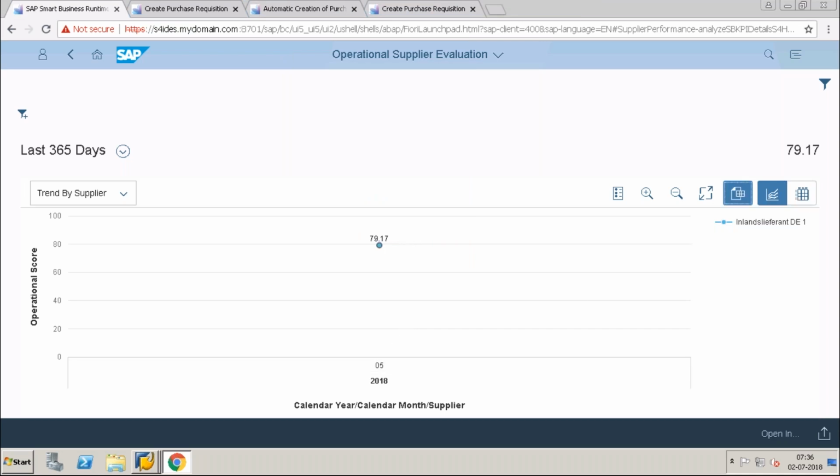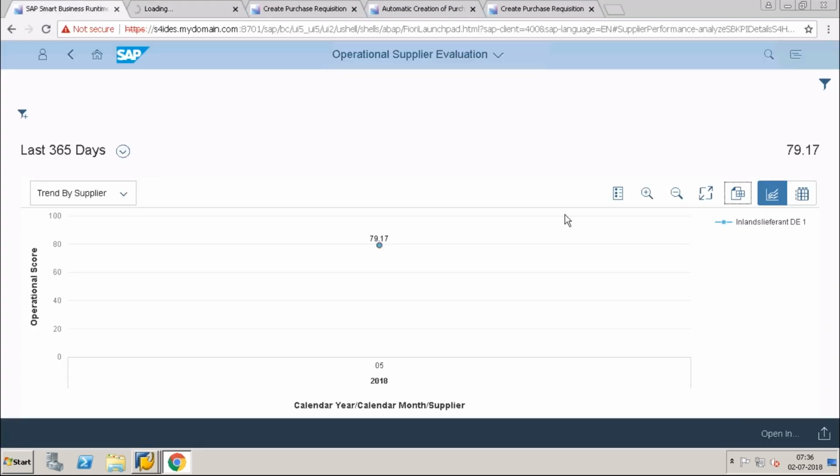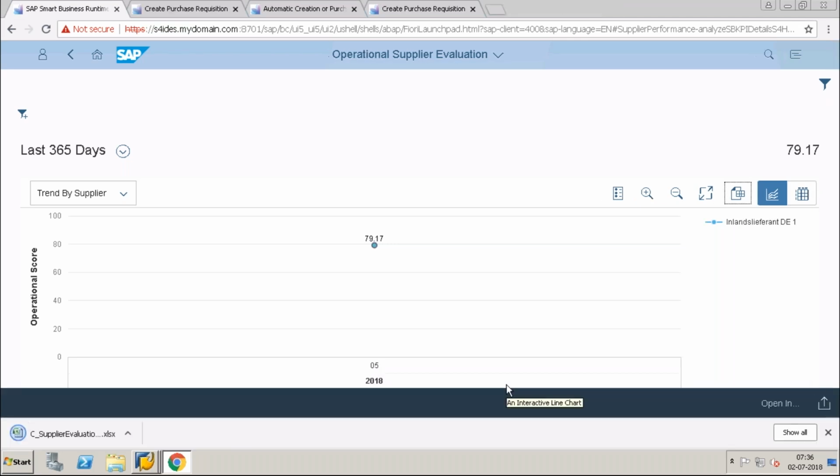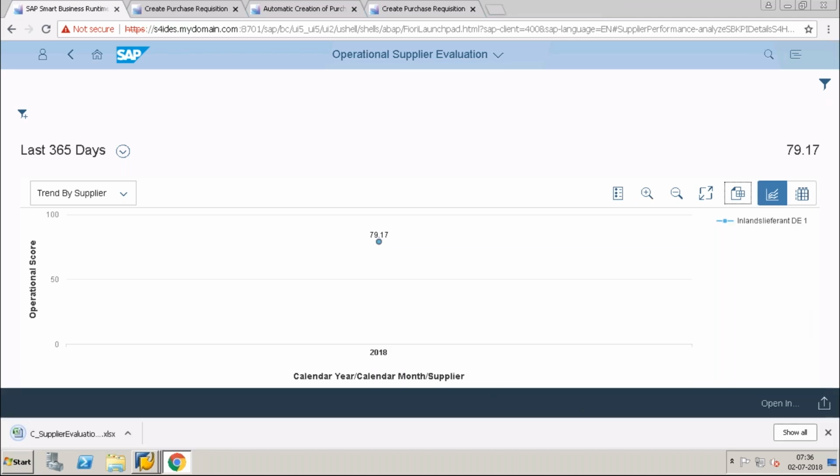Okay, and I can go to the Excel sheet also. I can load it in table format, not only the pictorial representation. Okay, and this is a smart business run. Whatever we are getting is also inbuilt technology within your SAP Fiori, the fact sheets. Okay, this is my Excel sheet which I downloaded.